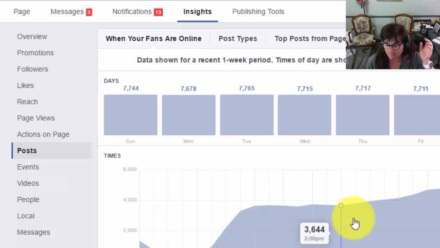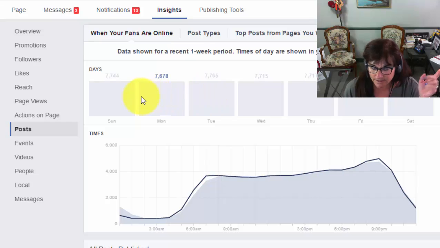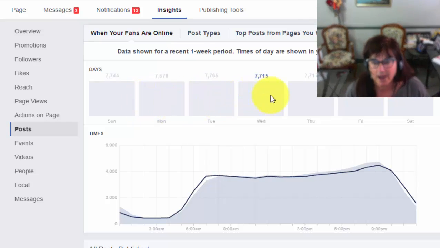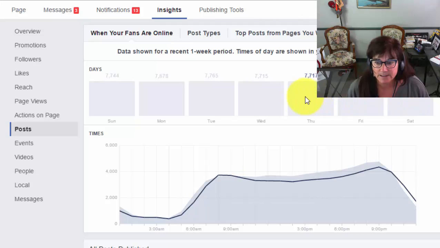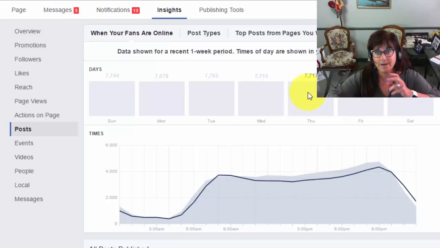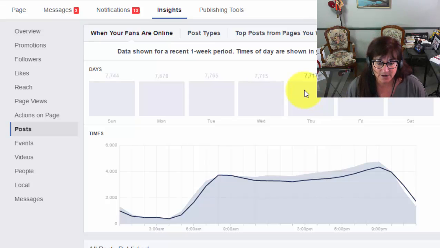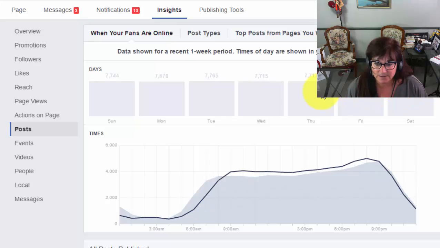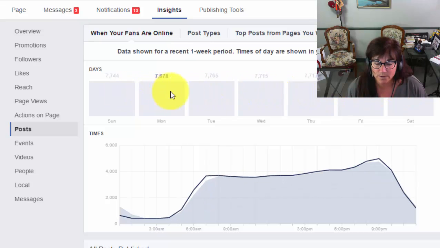This, of course, shows you what time the people that like your page are online. The page we're looking at here right now happens to have around 8,000 followers and likes. So it's showing us when they're online, which is pretty cool. That helps you understand never to post, in this case, at 3 a.m. because by the time your people that like your page come back online, your post is going to be buried by other posts. So they're not going to see it. You can see the time that they come online is around 9, and they're pretty steady. They're online till around 9:30 p.m. So it's the kind of thing you want to look at, and you can see it varies depending on the time of the day of the week.